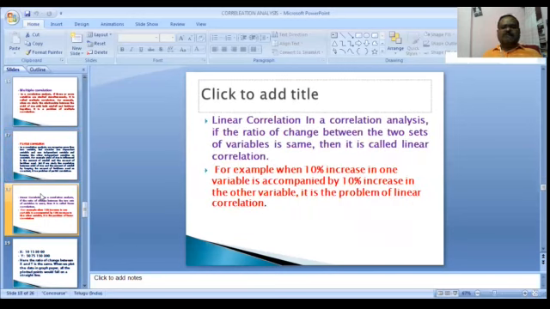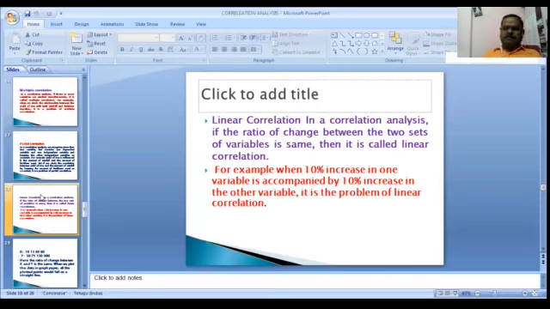Linear correlation. What is linear? A straight line. In a correlation analysis, if the ratio of change between the two sets of variables is the same, then it is called linear correlation. For example, when a 10% increase in one variable is accompanied by a 10% increase in the other variable, it is a problem of linear correlation.